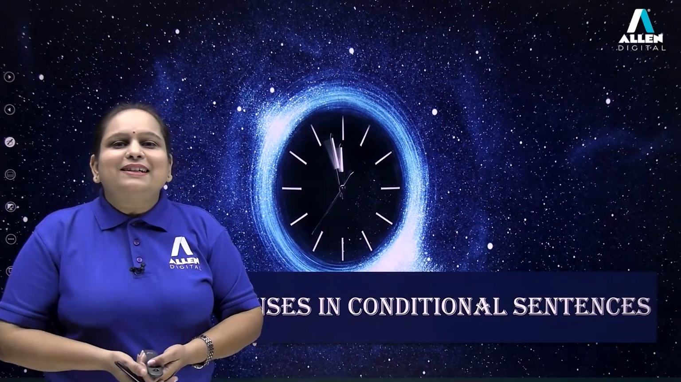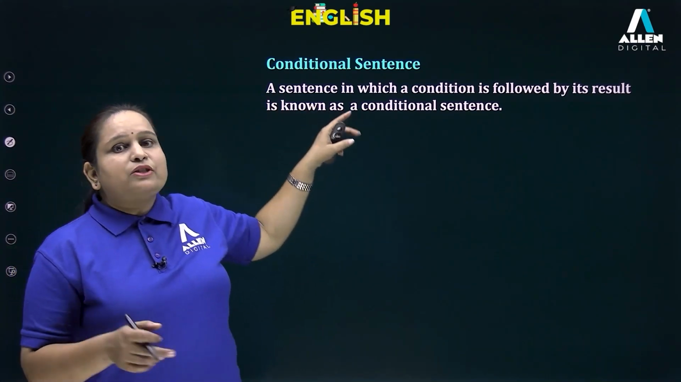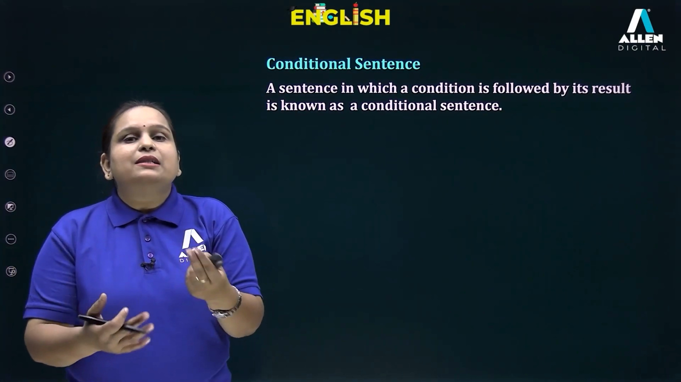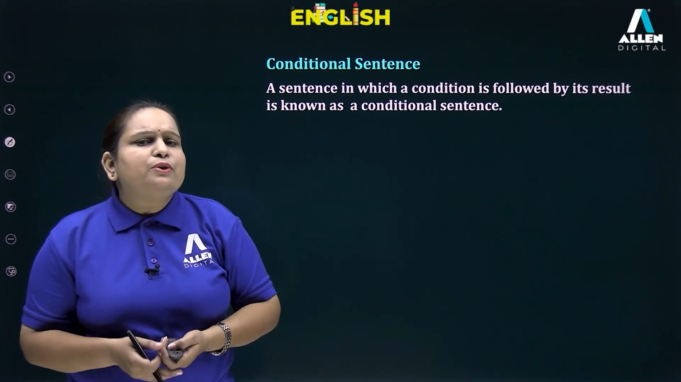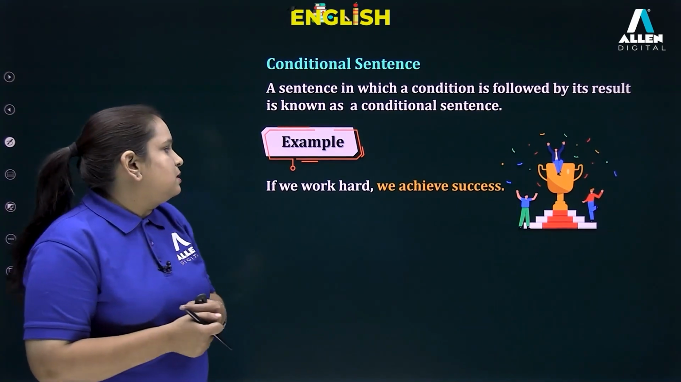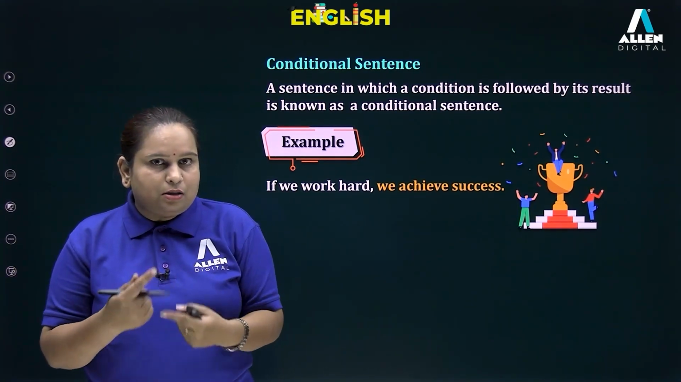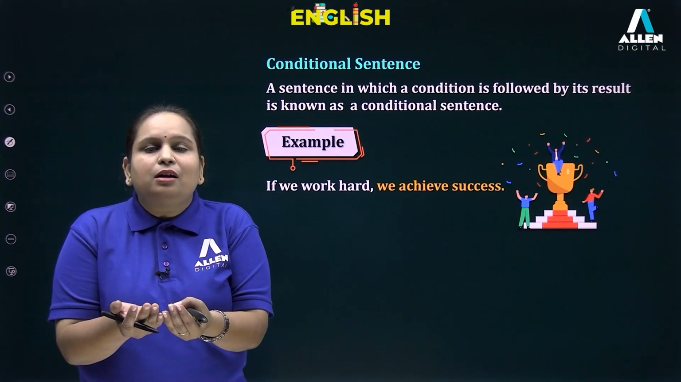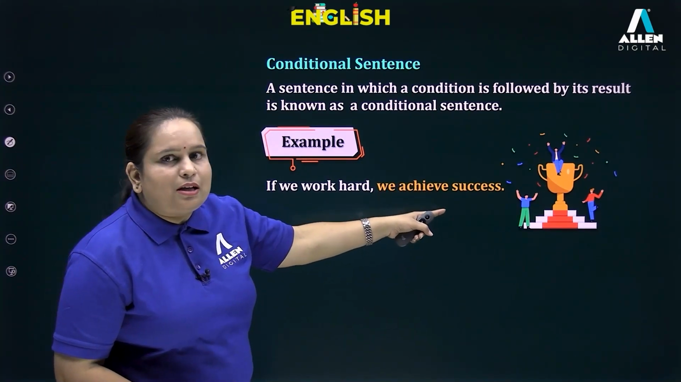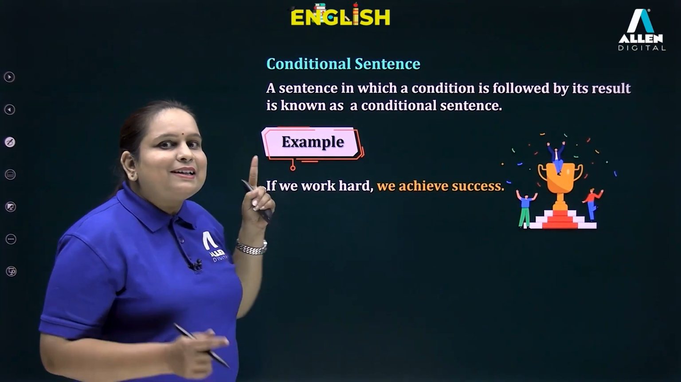Now, what are conditional sentences? Let us try to understand. A sentence in which there is a condition which is followed by its result is known as a conditional sentence. Let us try to understand this with some examples. So here it is. If we work hard, so this is your condition. If we work hard, so what happens when we work hard? Obviously, we achieve success, right? So this is the result. Okay, this is your result and this is your condition.